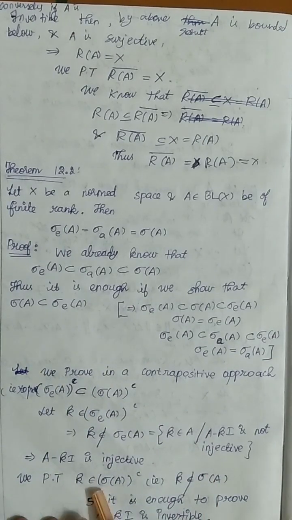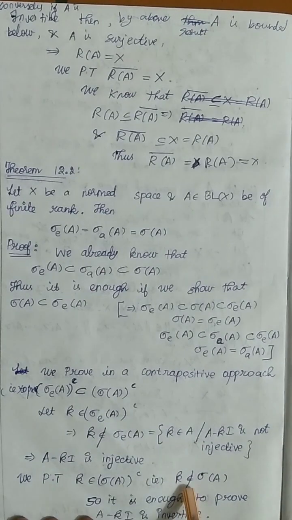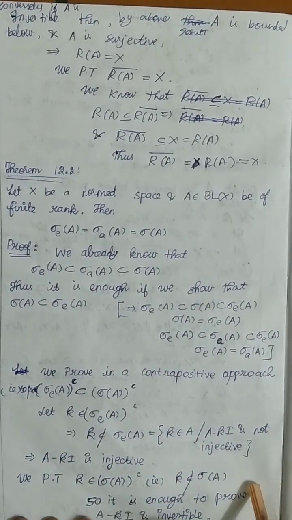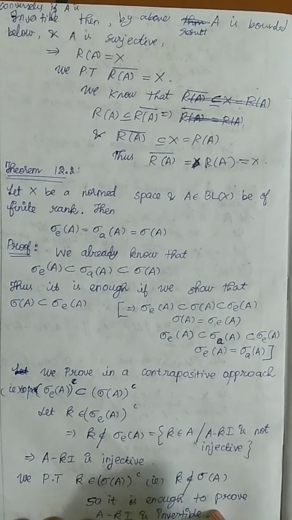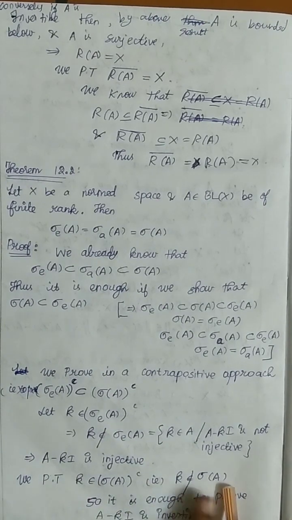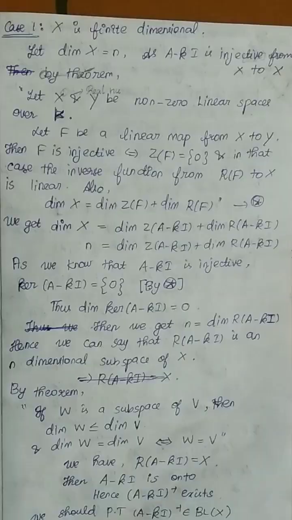We have to prove that K belongs to sigma of A complement, that is, K does not belong to sigma of A. K does not belong to sigma of A means, if I can prove A minus Ki is invertible, then I can say that K does not belong to sigma of A. So I am going to prove that A minus Ki is invertible.